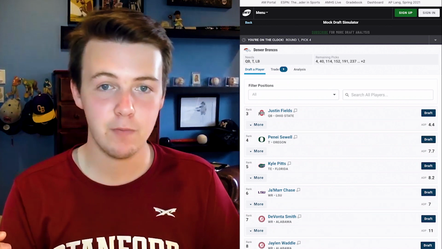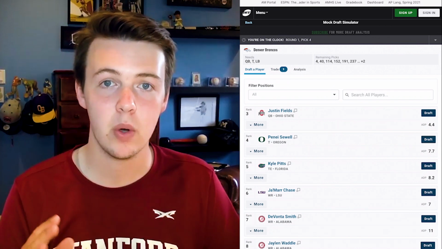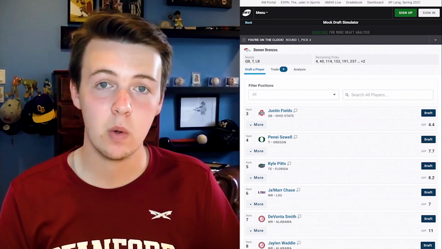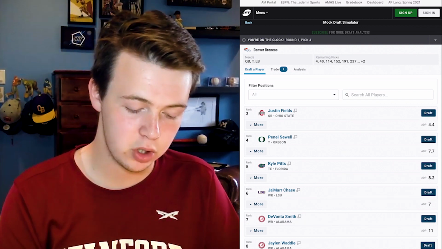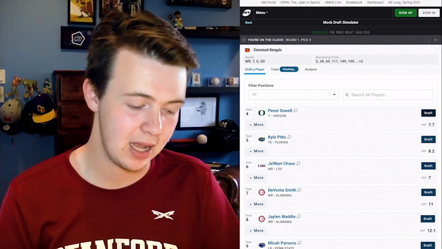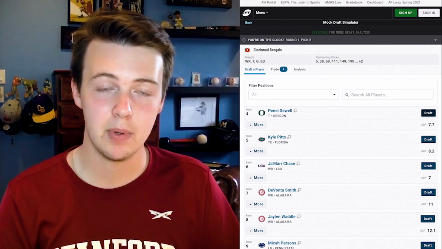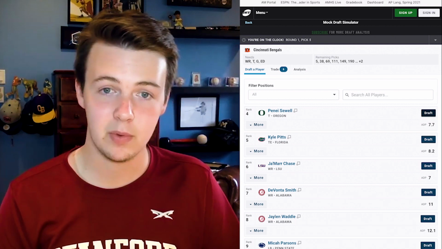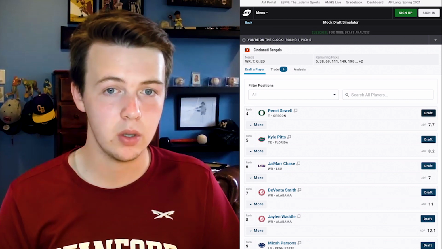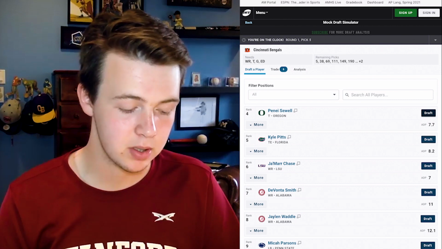Justin Fields got past the 49ers, and the Broncos decided that they were going to trade up. It's what I think would happen in this scenario. The Broncos desperately need that quarterback, and they're going to leap up 5 spots to draft Justin Fields at pick 4. So our first big surprise trade of the day is the Broncos trading up for Justin Fields. So like we've seen, 4 quarterbacks go in the top 4. And there's still one on the board, too. Trey Lance is still on the board. We'll see what happens with him later.